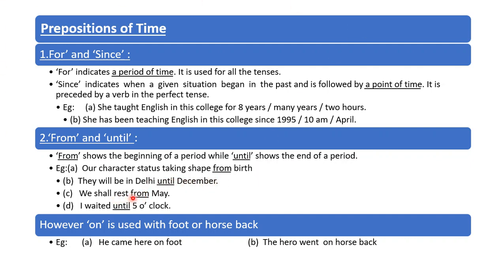We shall rest from May. I waited until 5 o'clock. So this is the end of the period or the end of the time. However, on is used with foot or horseback. I came here on foot. The hero went on horseback.